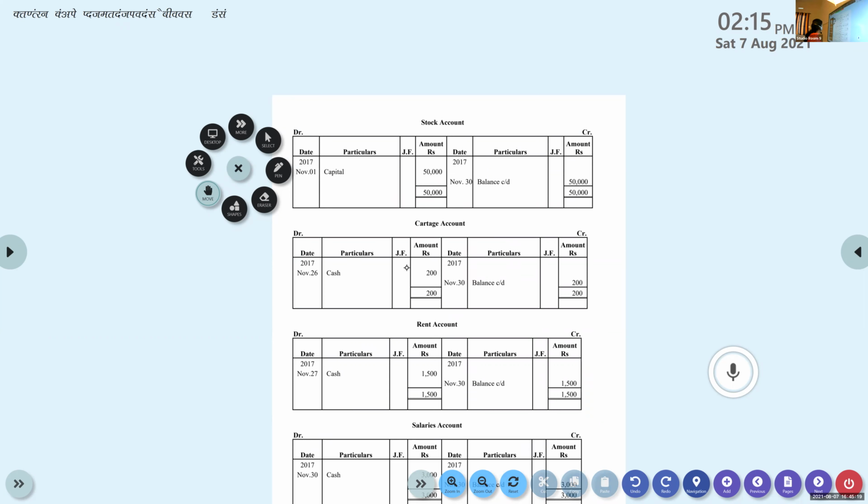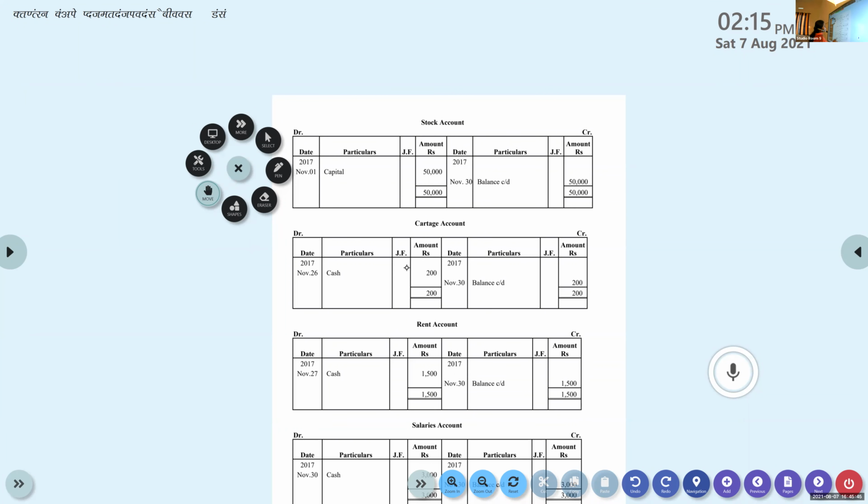Have you found any other transactions relating to stock account? No. There is nothing regarding stock account. So balance it. How do you balance?